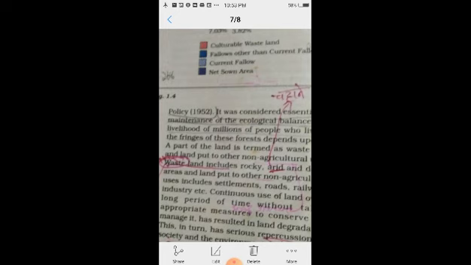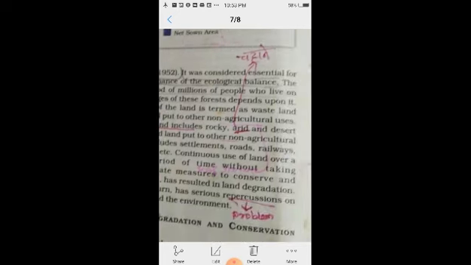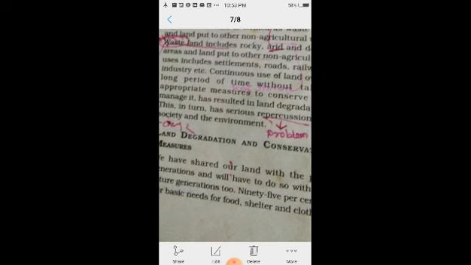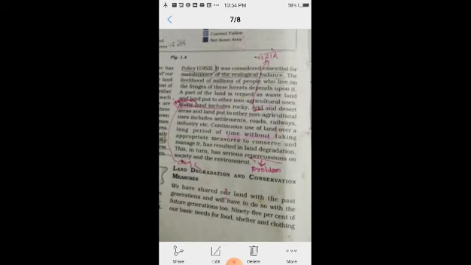Now come to land degradation. Land degradation is the vital problem in front of us. So, land degradation and conservation measures. Land, as we know, is an indispensable, integral factor for production. So there is a need to use it judiciously and carefully, and we have to prevent land degradation and conserve the land.